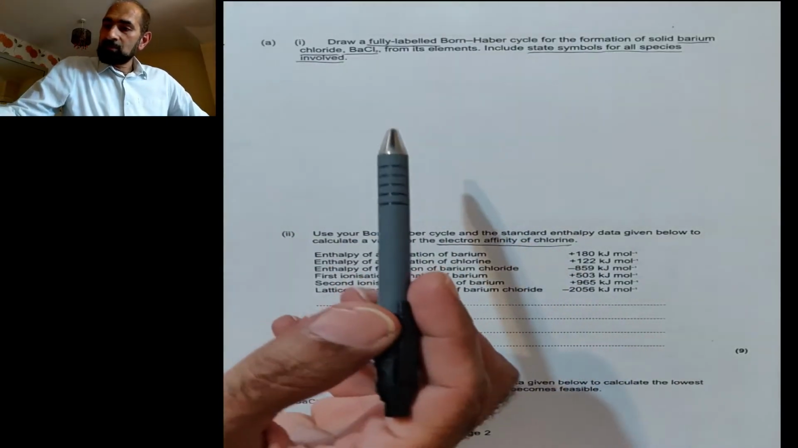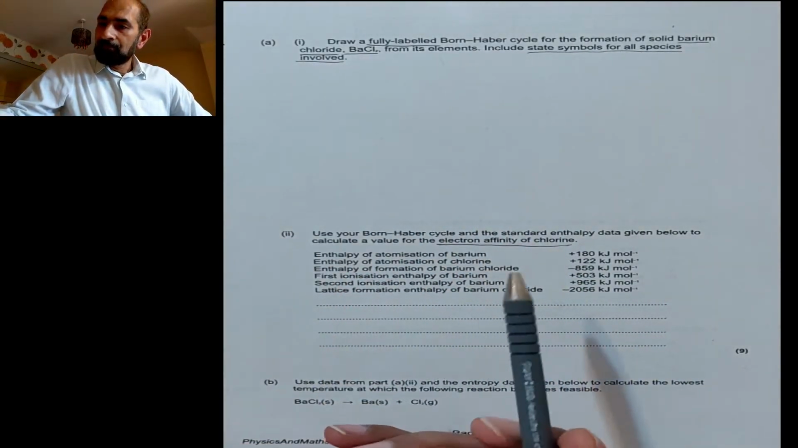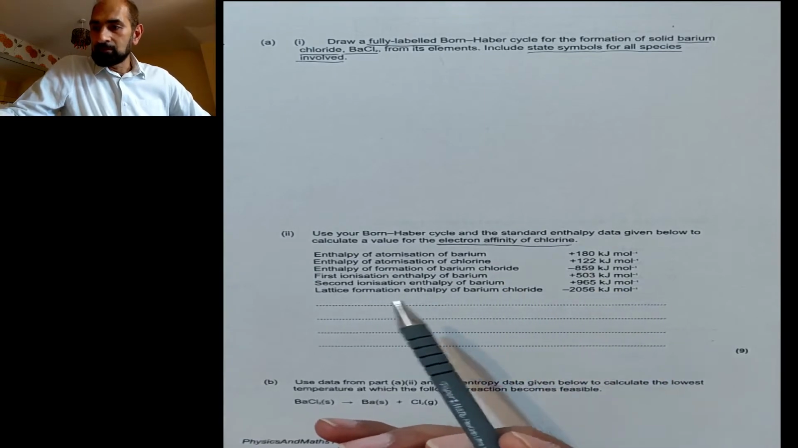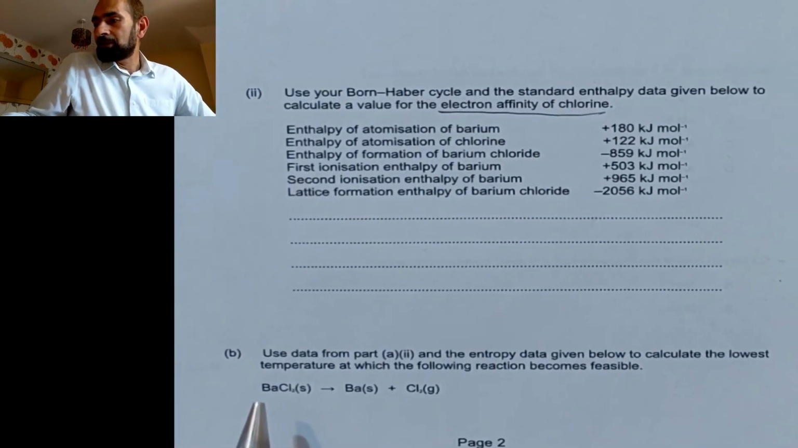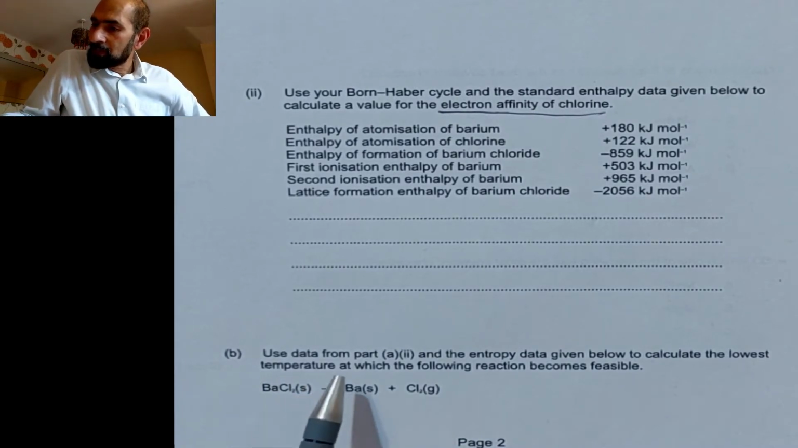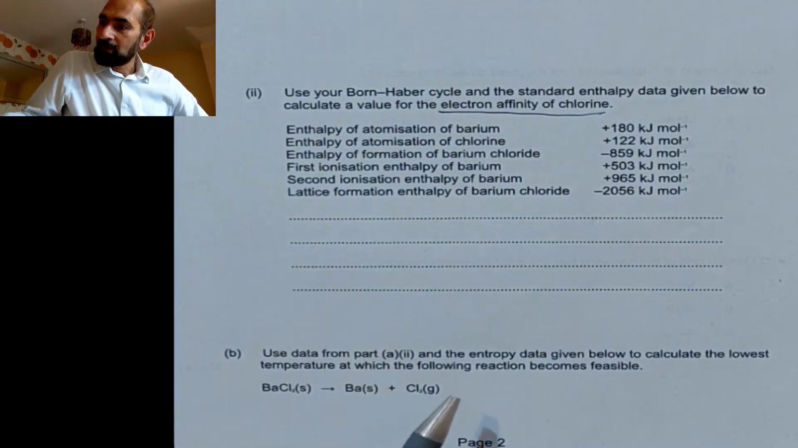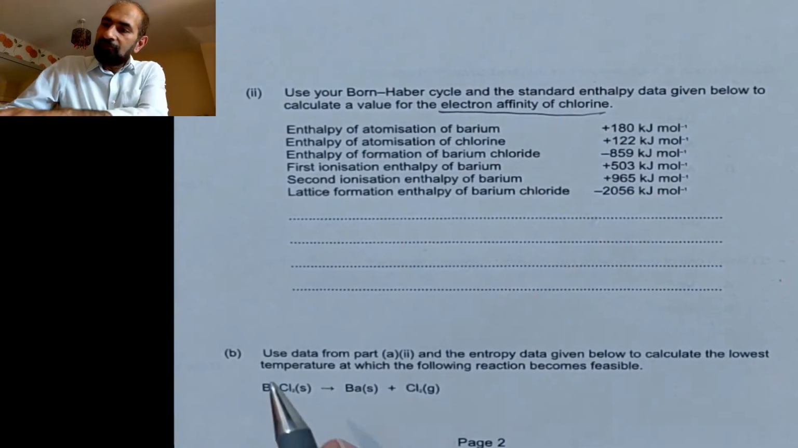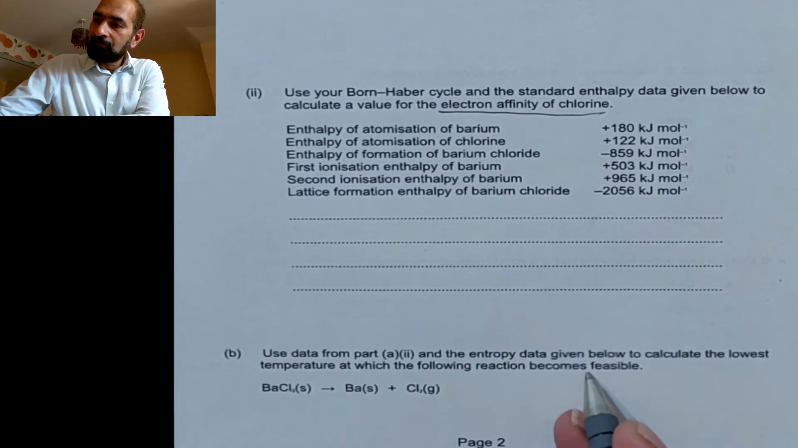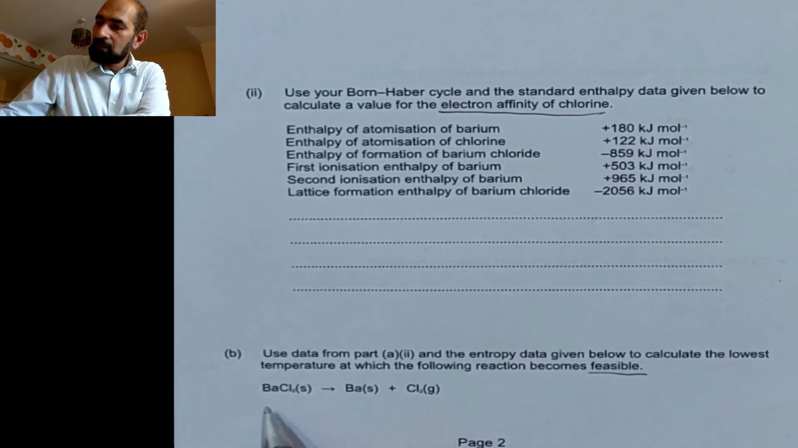Okay, so this was what we did last week. It was all about Born-Haber cycles and enthalpy of formation of barium chloride. And then at the end, as I said last week, the second part of this question is: use data from part A2 and the entropy data given below to calculate the lowest temperature at which the following reaction becomes feasible. Okay, and there's a reaction that they want us to work out.